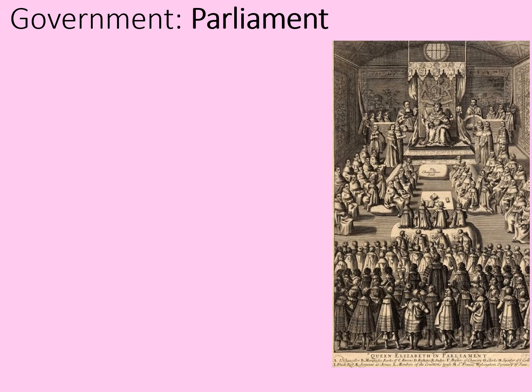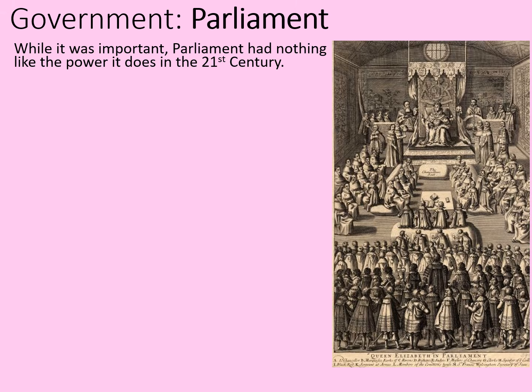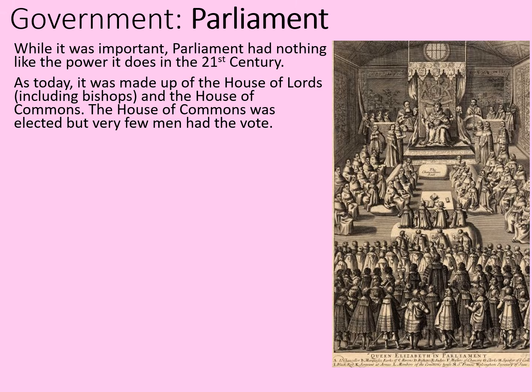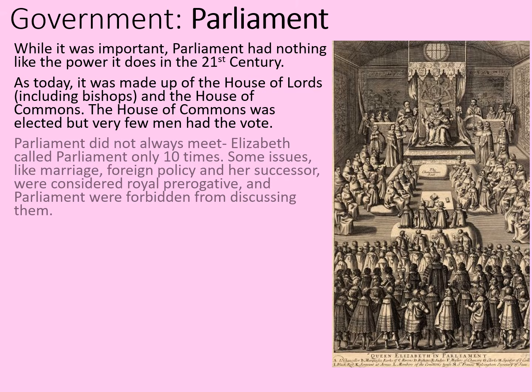Next up, we've got Parliament. But don't kid yourself that Parliament was anything like as powerful as Parliament is today. While it was important, Parliament had nothing like the power it does in the 21st century. As today, it was made up of the House of Lords, including bishops, and the House of Commons. The House of Commons was elected, but very few men had the right to vote in England. Parliament did not always meet. Elizabeth called Parliament only 10 times in her entire long reign.